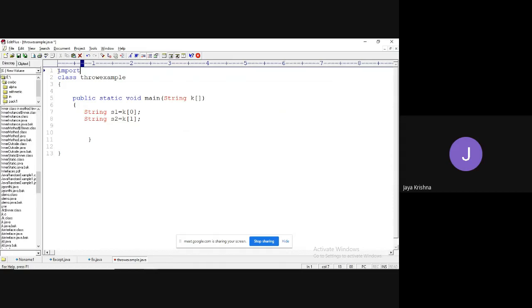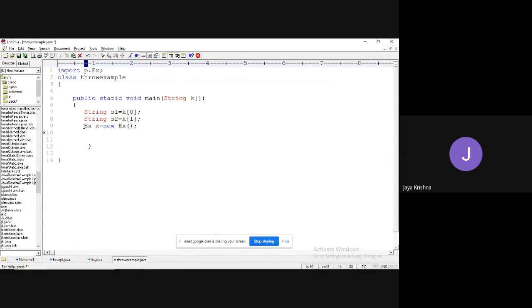Out of the current package means we need to import p.ex. So I have imported the class. Then I create an object for that: ex equal to new ex.